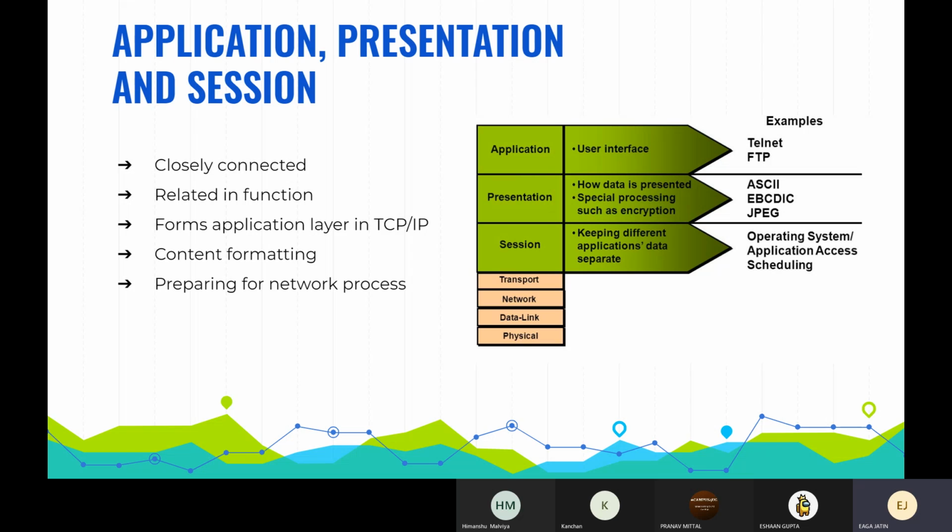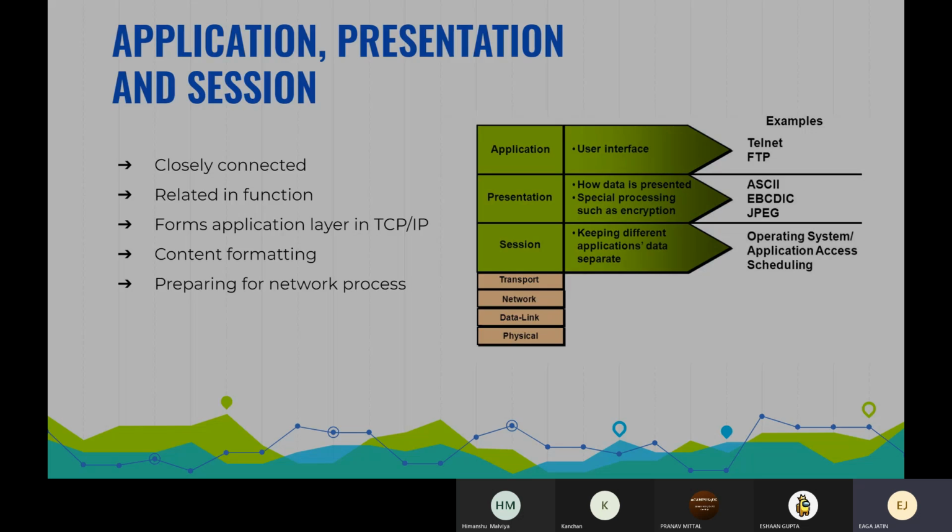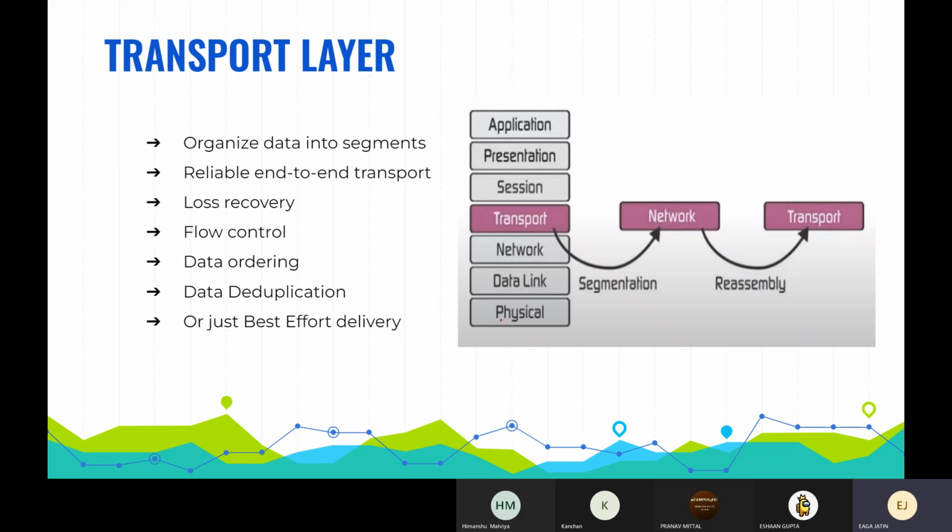So till now we have covered the application, presentation, and session layers. If you observe properly, all these layers are almost the same. These are used for content formatting. These prepare network processes. These three layers form a single layer in the TCP/IP model that we'll be looking at later in this workshop. Now moving on to the next thing, that is the transport layer.